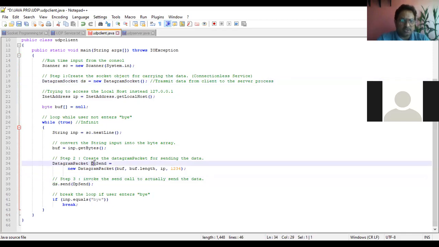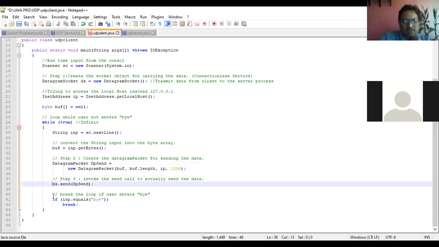You created the DatagramPacket. Now the third and last step is to send. To send the datagram packet from client to server, you use DatagramSocket.send. What do you want to send? The DatagramPacket, which is the DatagramPacket object that I have just created.